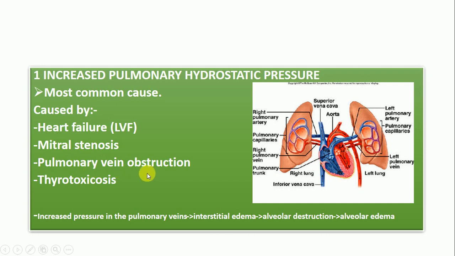And there is pulmonary vein obstruction. You see, pulmonary vein obstruction. Let's discuss here the left pulmonary vein. The left pulmonary vein is the vein that returns the oxygenated blood from the lungs to enter the left side of the heart. So if there is an obstruction here, it means the blood will stay within the blood vessels of the lungs and accumulate a lot, and then will build up a high hydrostatic pressure, which will then force the fluid into the alveoli, which will cause the lung edema or pulmonary edema.